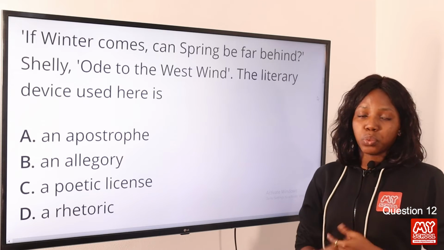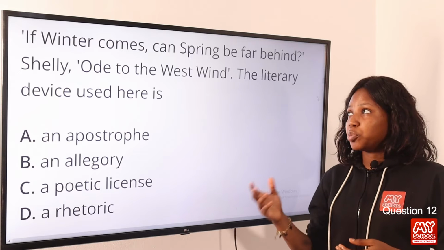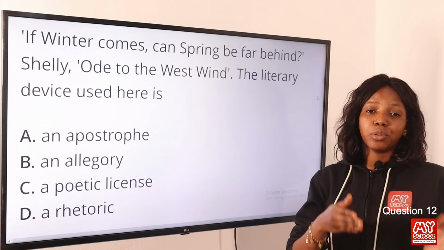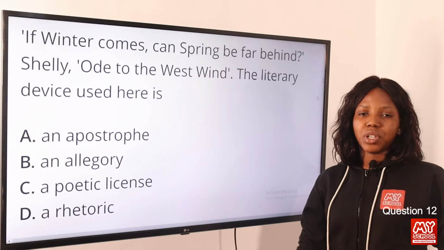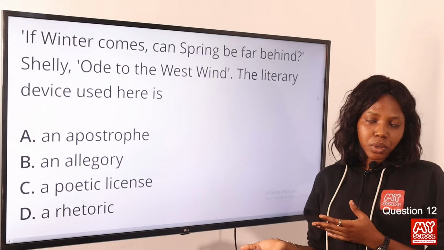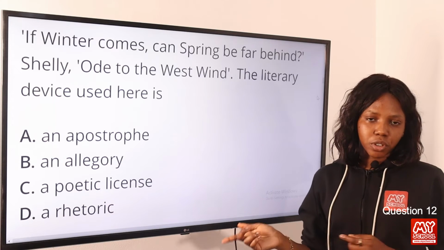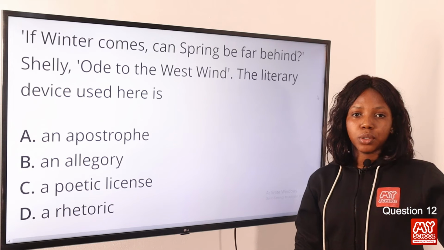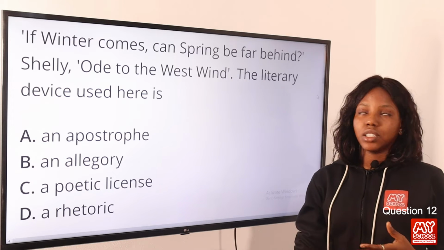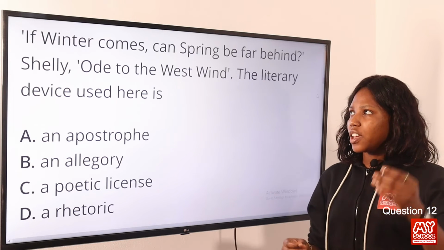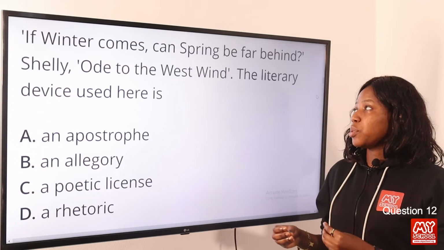And then we know that winter is a cold season and spring is a season immediately after the winter. And we have the summer, which is the hottest or the warmest season. And then we have the spring coming before summer. So we have the spring in between the winter as the cold season and the summer. So if winter comes, can spring be far behind?